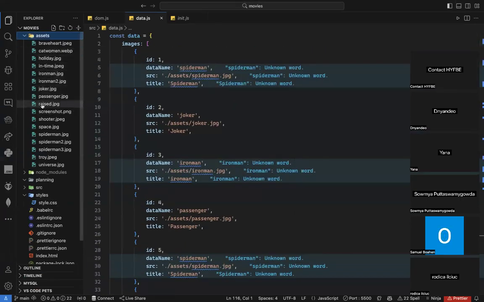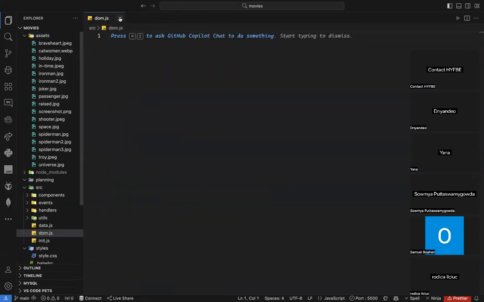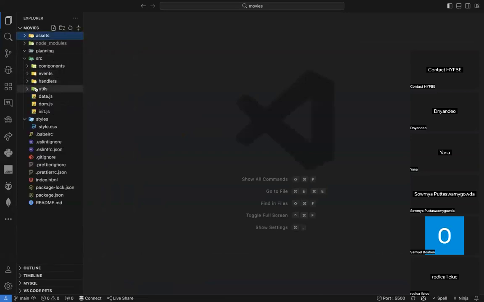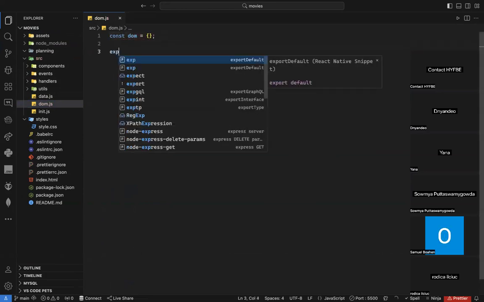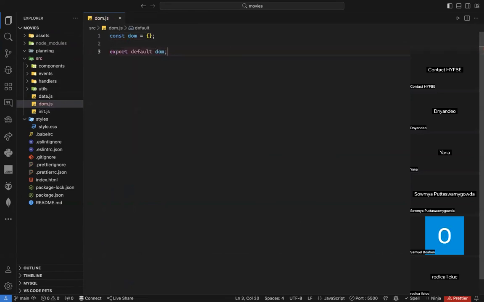So I have different images as you can see here. Now, what do I want to do? I have my data, I have everything. So can anyone tell me now what's the DOM element I need? I need to define my DOM element. Of course, my DOM will be an object, as you know. Because DOM is equal to this. And now I need to export it as a default. And now what DOM element do I need? Can anyone tell me?